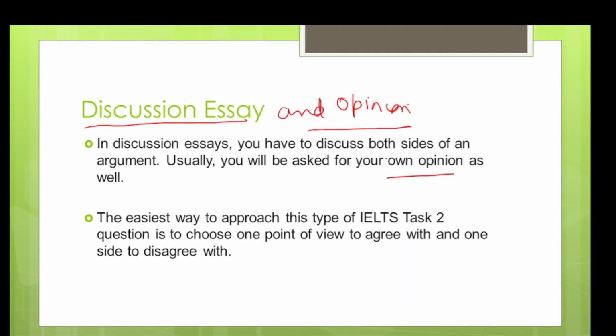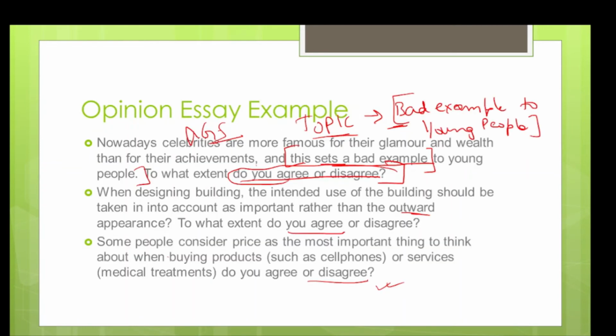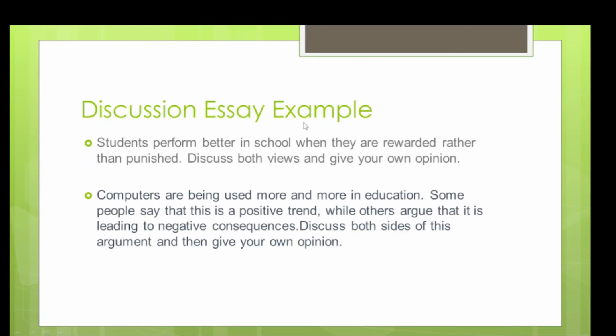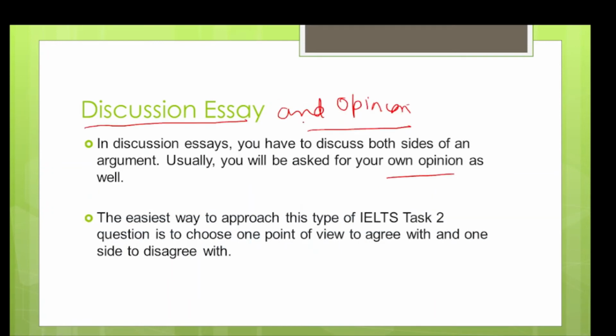In that, you have to write only on the side which you are in favor of. Like in the previous one, if you are in favor that it sets a bad example, you will write on that topic. But here you have to discuss both sides, and then give your opinion on which side you favor. That's why this is known as a discussion essay, and you have to present your opinion as well. The easiest way to approach is to choose one point for each side. In detail, I will take this type of essay for sure later. Here I'm just explaining.